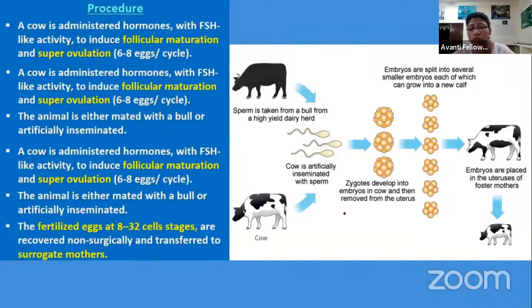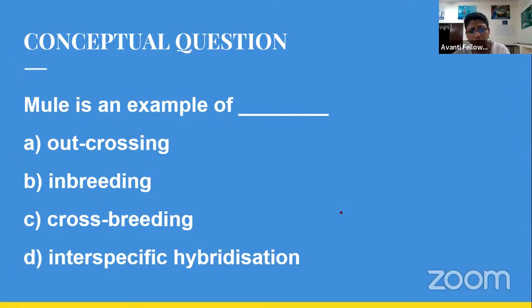I have already told you the procedure. Now your question is, mule is an example of what? Outcrossing, inbreeding, crossbreeding, or interspecific hybridization. Please give your answer through this poll. The mule is an example of which? Outcrossing, inbreeding, crossbreeding, or interspecific hybridization.